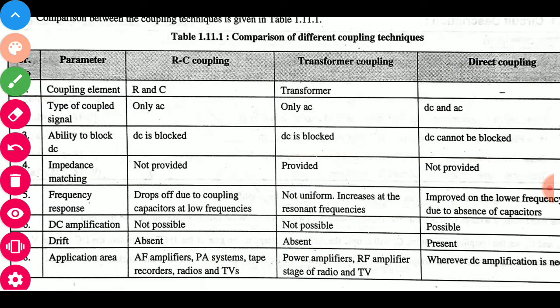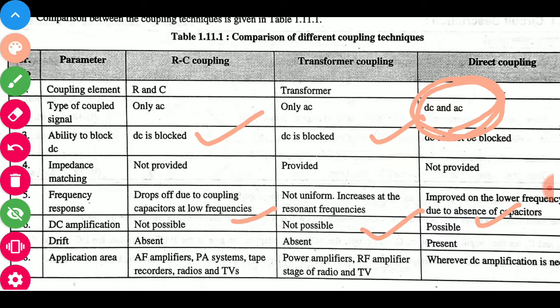Then frequency response. The frequency response of RC coupling drops off, transformer coupling is not uniform, and direct coupling improves. In the next lecture we will share their characteristics. Then DC amplification: it is not provided in RC and transformer coupling because DC is blocked. But direct coupling couples AC and DC, so DC amplification is possible. Amplification means DC signal amplification is possible in direct coupling.